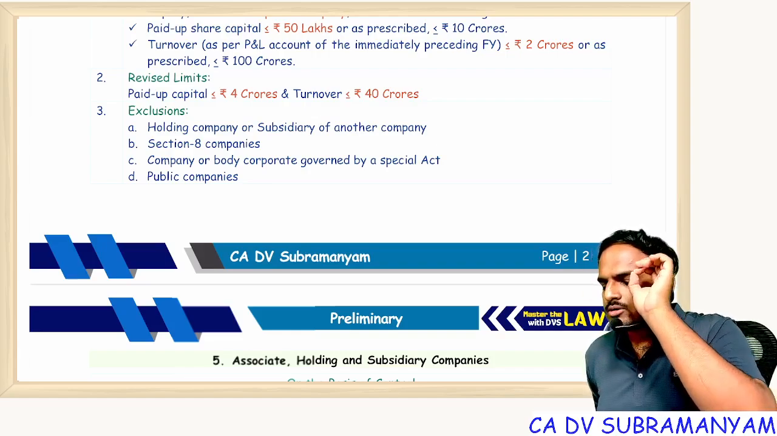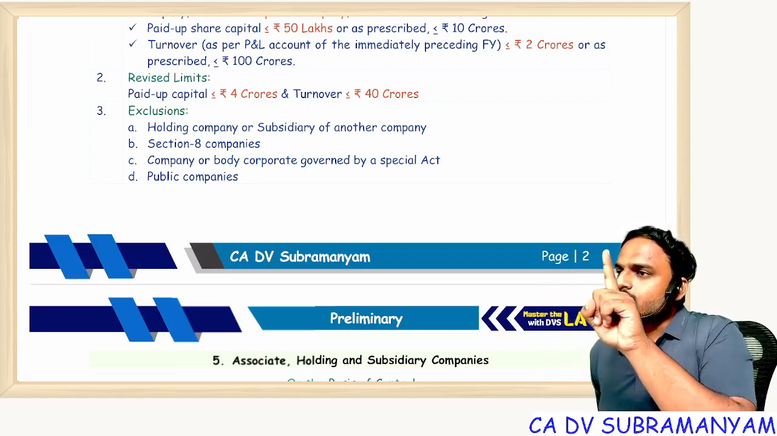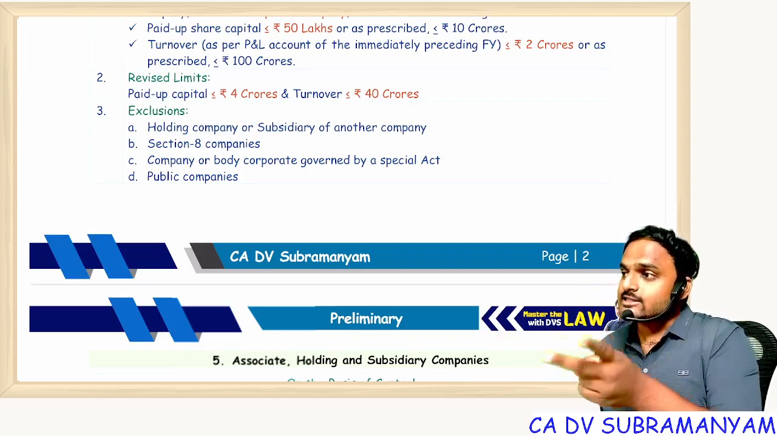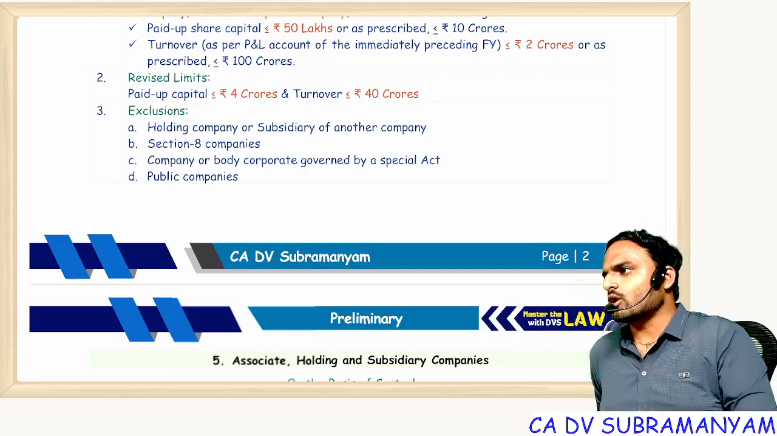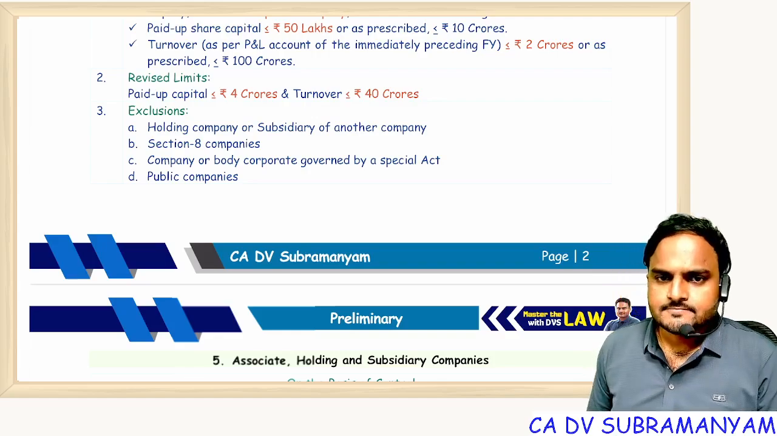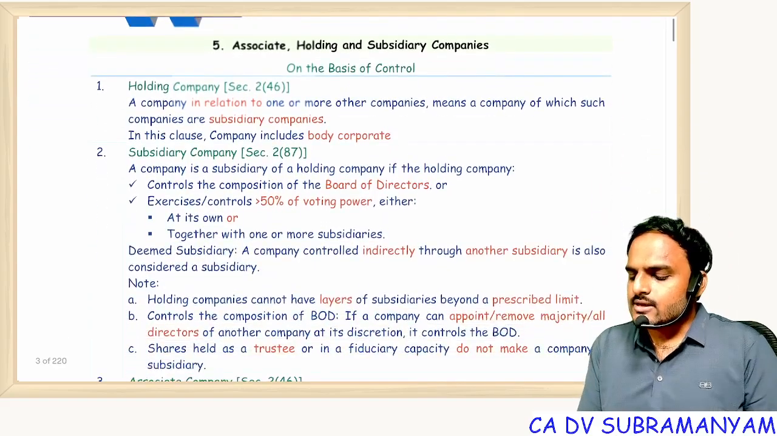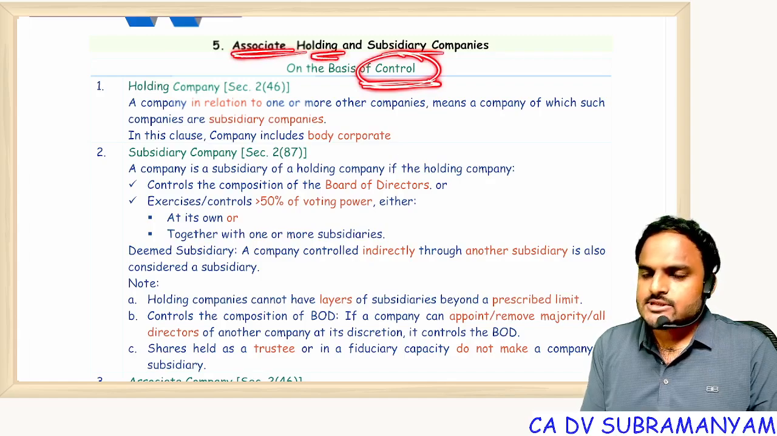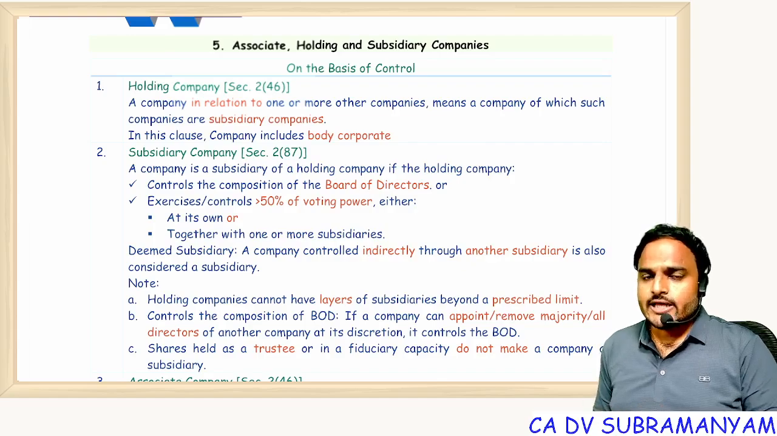So if they want to test a small company, they can test in two ways. One way is on the financial parameters of a small company. The other way is exclusions, that means companies which are excluded from being a small company. Can I proceed? Everyone? On the basis of control, companies are classified into three types. How many types? Three types: associate, holding, subsidiary.